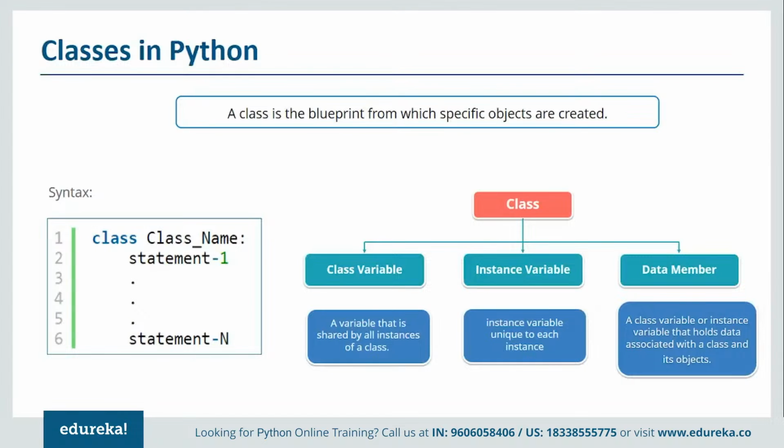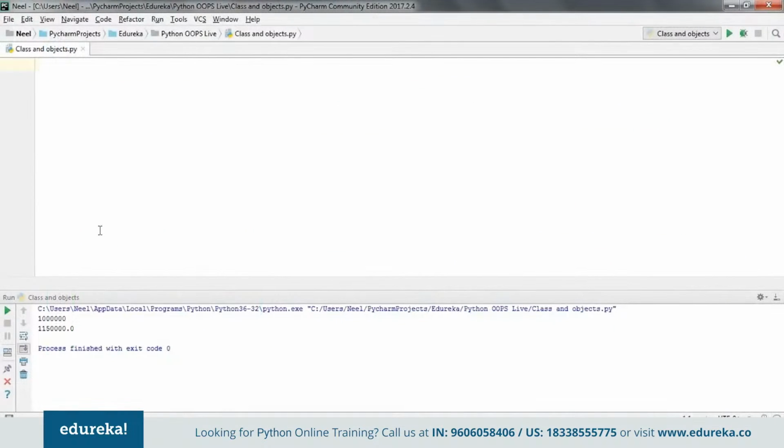Now, without confusing you any further, let me switch to my PyCharm and show you this by defining a class here itself. Let's start by creating a simple class. Let me use the first keyword for defining any class, that is class. Then comes the name of the class. For today's example, I'll create a class called cars. So I've created a class called cars. Can you guys see this?